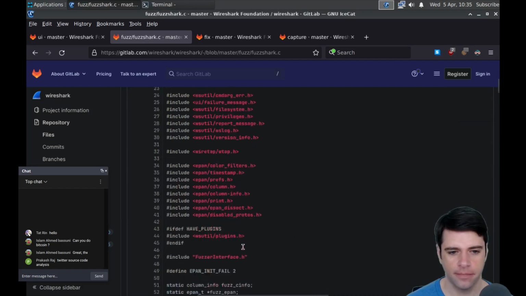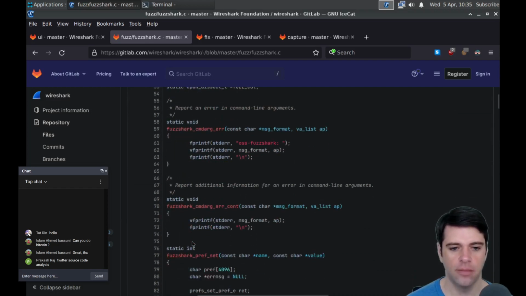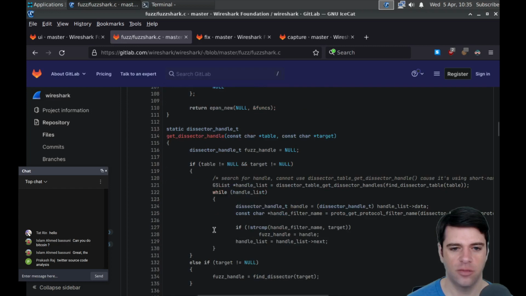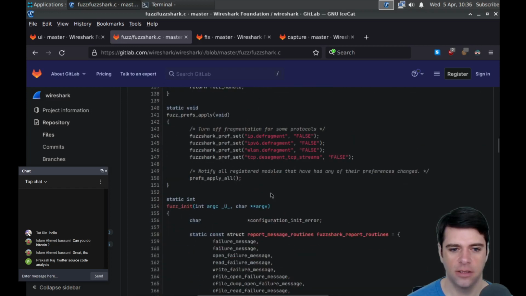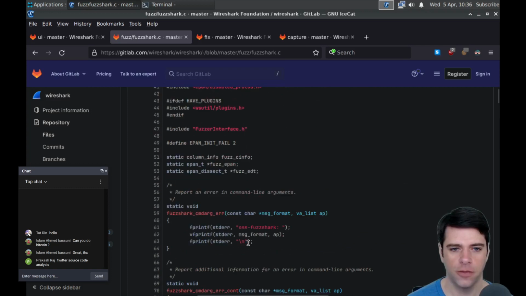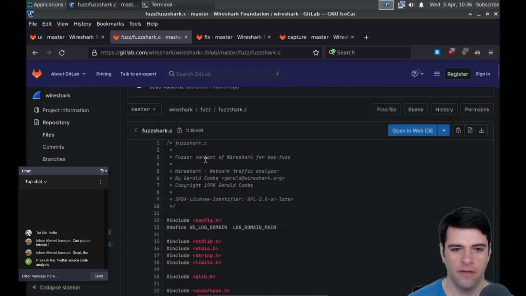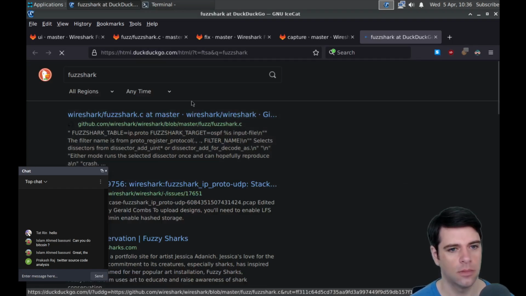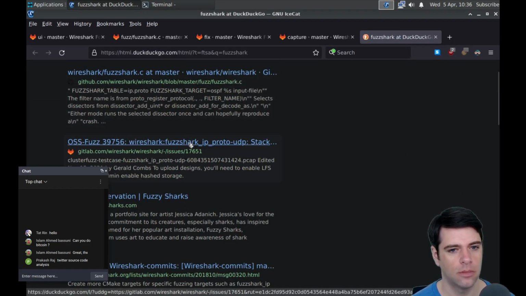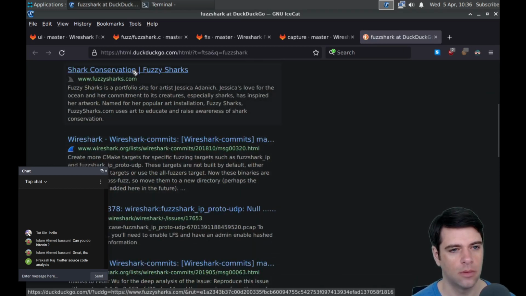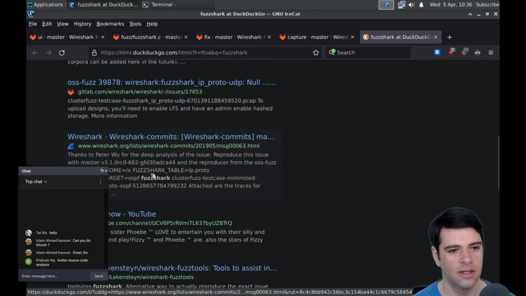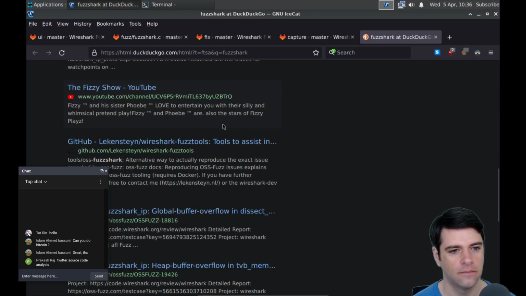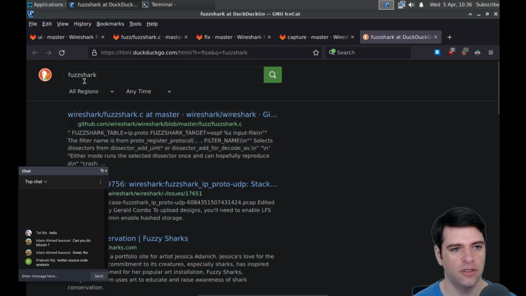Here's fuzzing. I assume that they're just fuzzing. I think these are probably just fuzzing tests. Get dissect handler. I'm not sure. A fuzzer variant of Wireshark for OSS Fuzz. See if you can find Fuzzshark. Fuzzy sharks. OSS Fuzzshark.